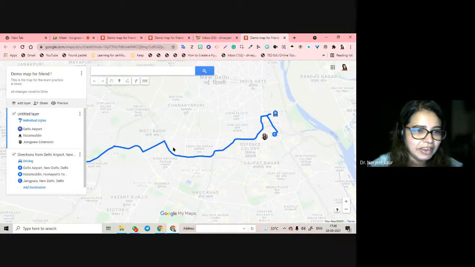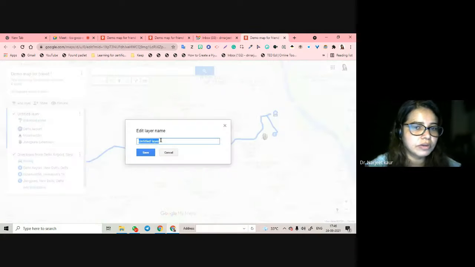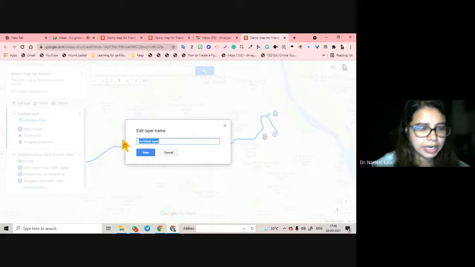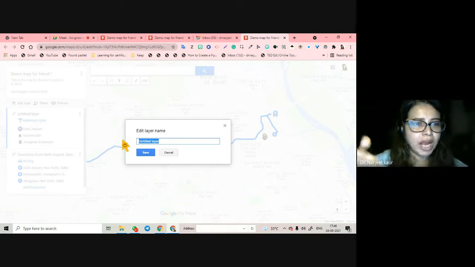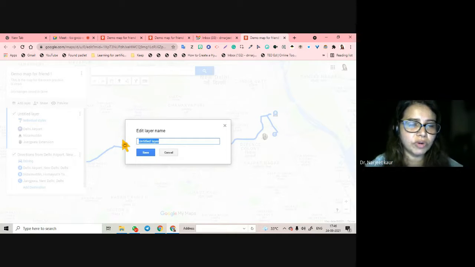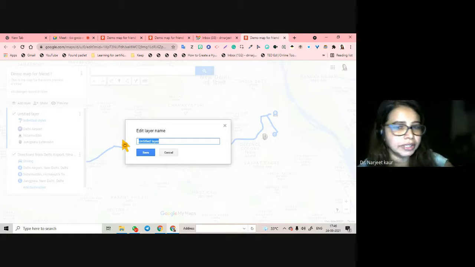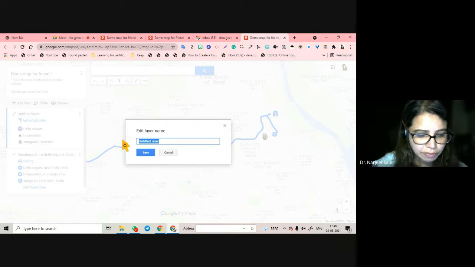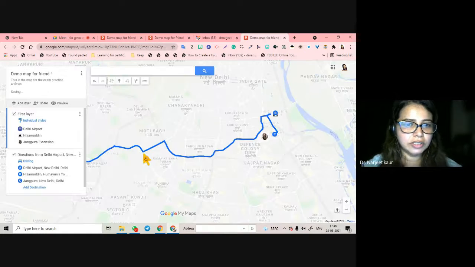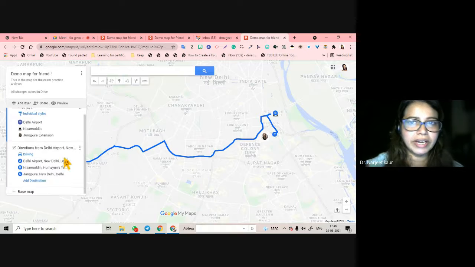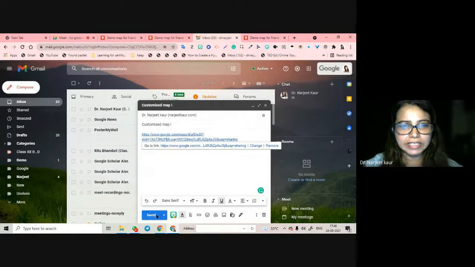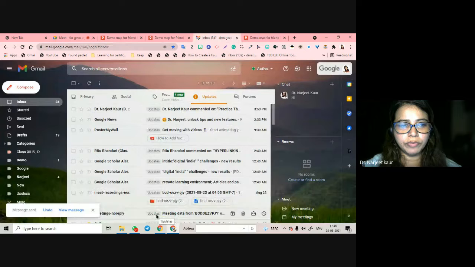If you want, you can title the layers, just as many places and as many times as you want to add in the same map. You want to add from Delhi, Nizamuddin, Jangpura. You can add another from Jangpura to Lotus Temple. So you can add multiple layers of multiple places. So this is my first layer. And click on save.